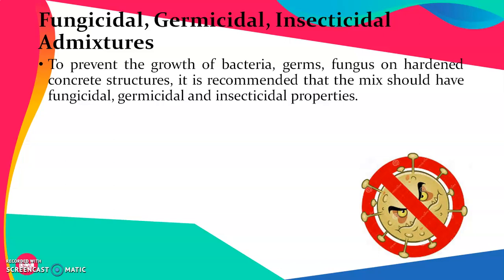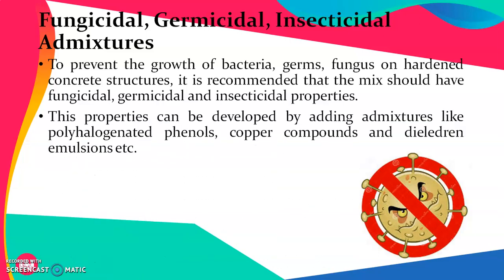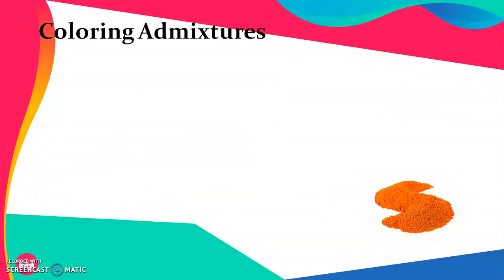These are very slow acting poison for concrete which slowly start deteriorating the concrete structure. To avoid such possible failure, these admixtures are always advisable to use. This property can be developed by adding admixtures like polyhalogenated phenols, copper compounds and dieldrin emulsion, etc.